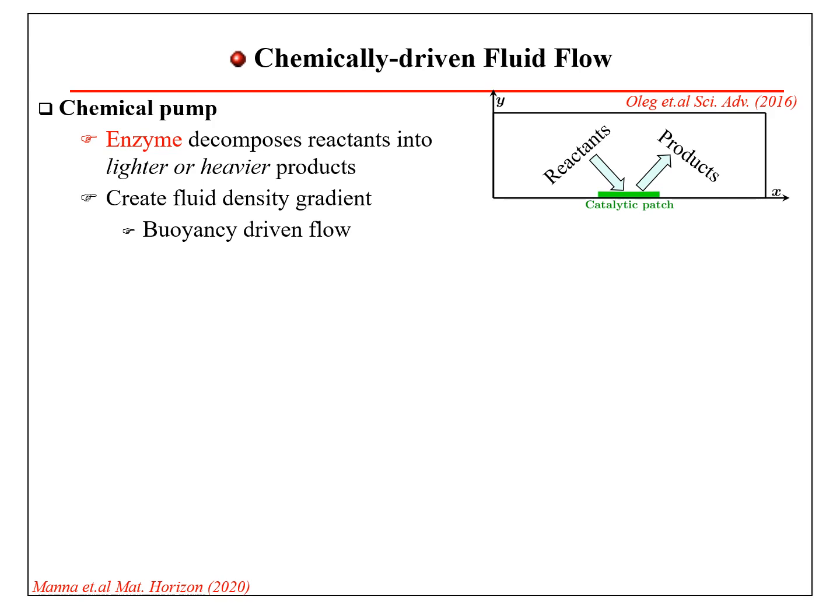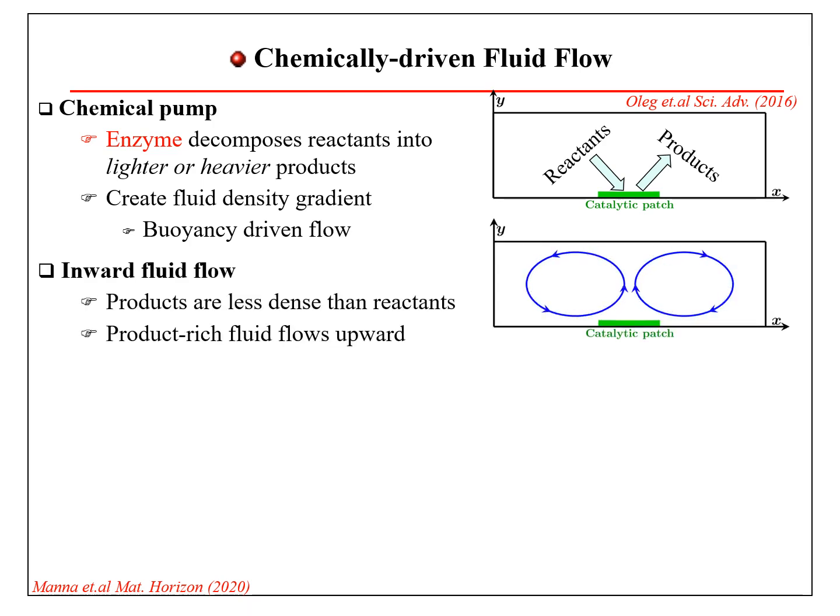In our system, we have a catalytic patch on the bottom surface of the fluid chamber. The enzyme at the patch decomposes reactant into products that can be lighter or heavier than the reactants. This creates a density gradient in the fluid chamber and generates buoyancy-driven fluid flow.